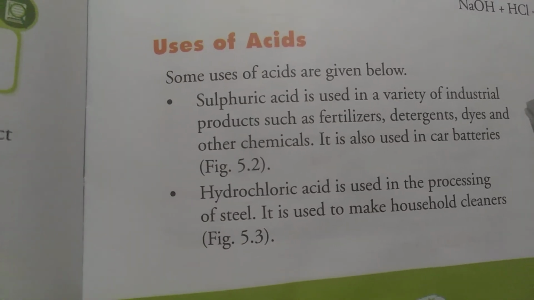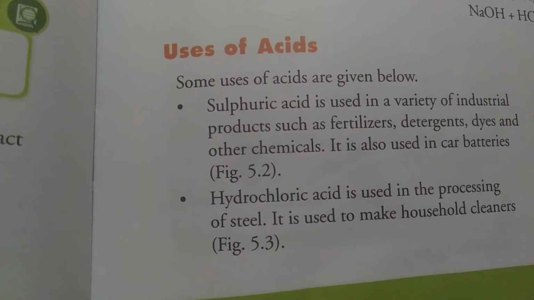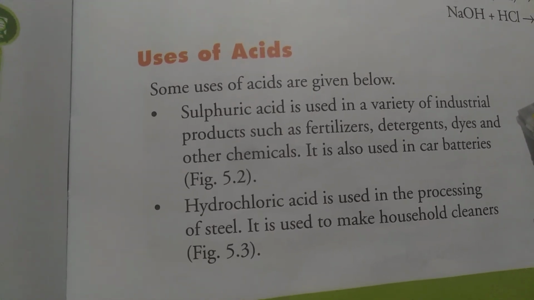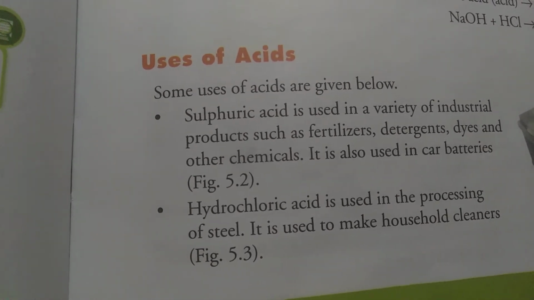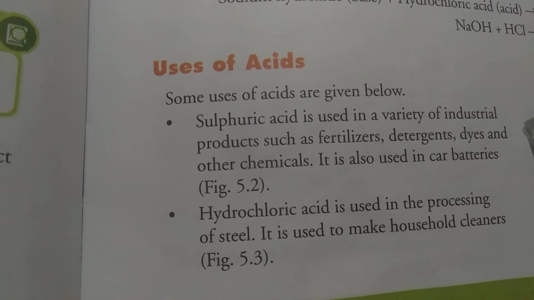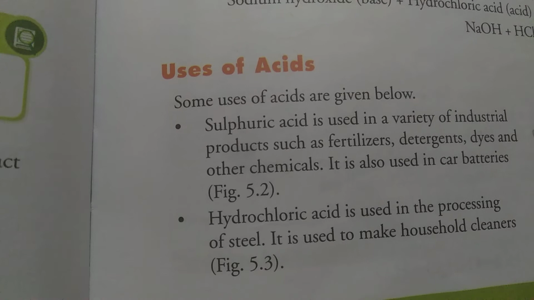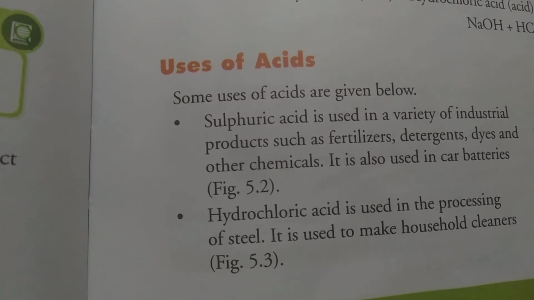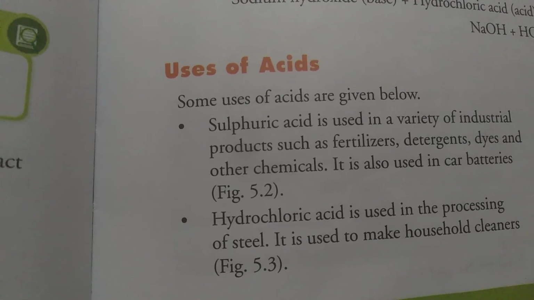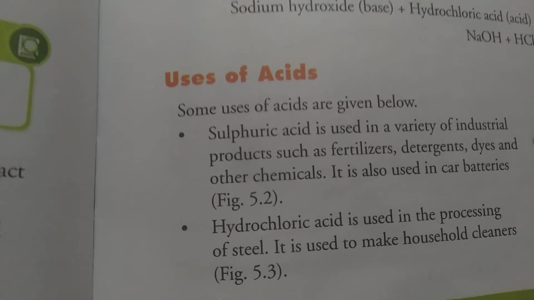Next we have to move to the uses of acids. According to your interest, you can choose any two acids that you are interested in and write down the applications of them. The first one is sulfuric acid, which is used in industries, in fertilizers, and in many other compounds in laboratory production. Next, HCl is used for household cleaning and for the processing of steel. Other than this, acetic acid is used for the preservation of food, and citric acid is also used for preservation of foods, and curd is very beneficial for your diet. It is very necessary in your diet.